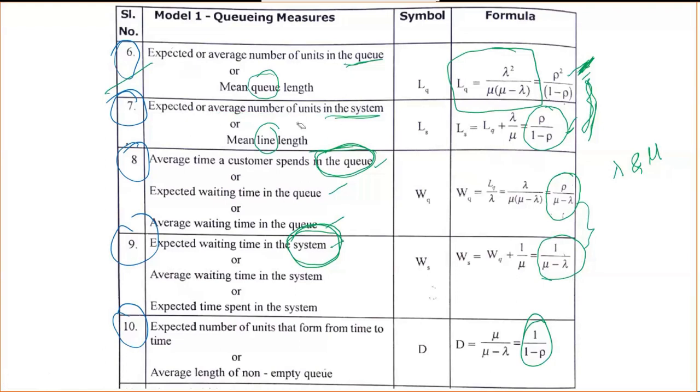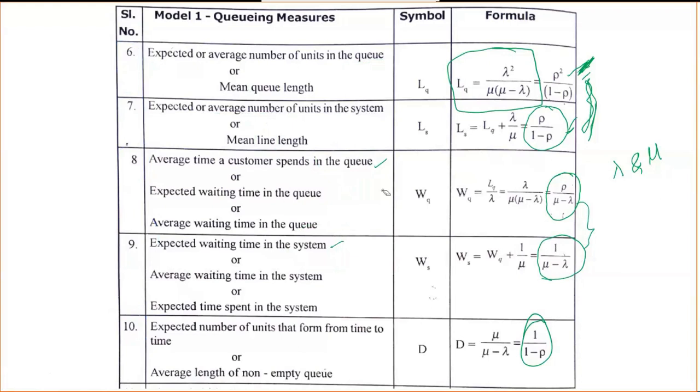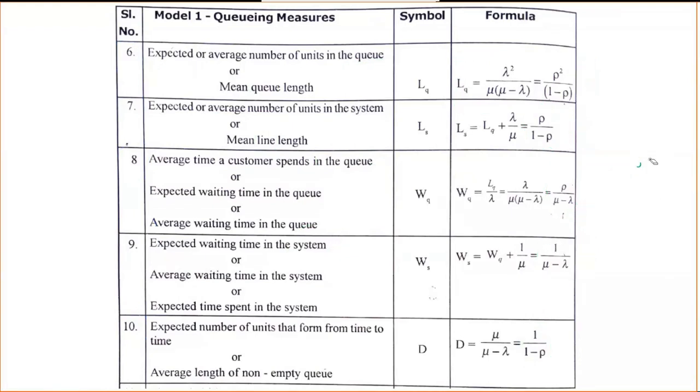The saloon itself is the system. That's why they ask this first.